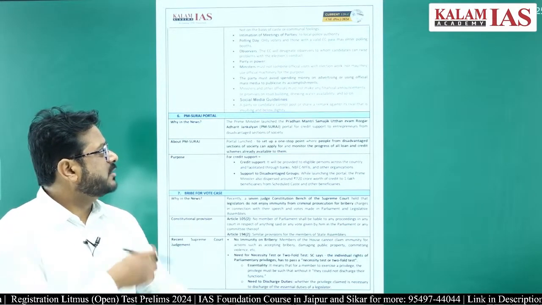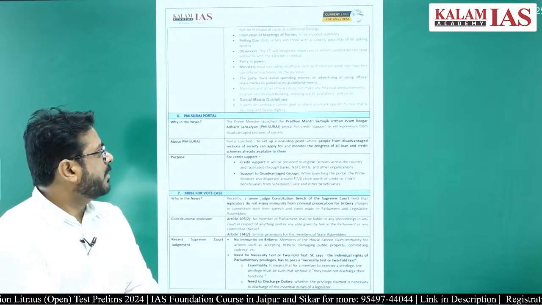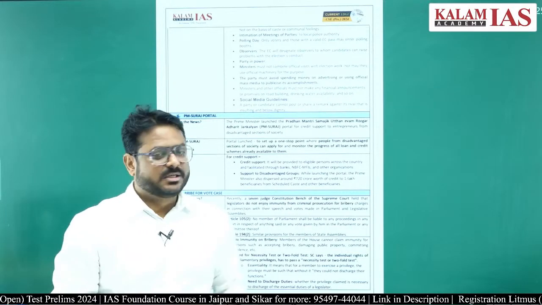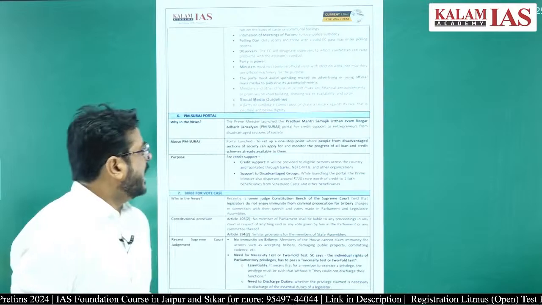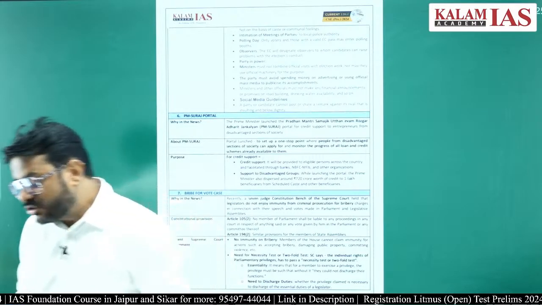A party must avoid spending money on advertising or using official mass media to publicize its accomplishments, and there are also social media guidelines. Such things have to be followed.